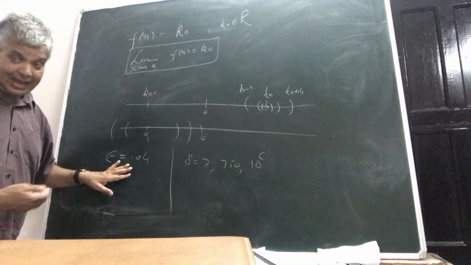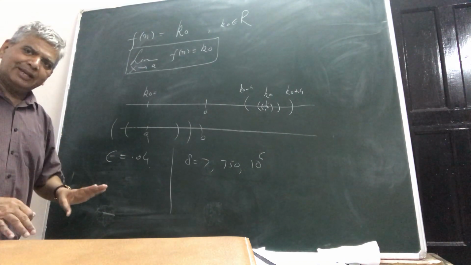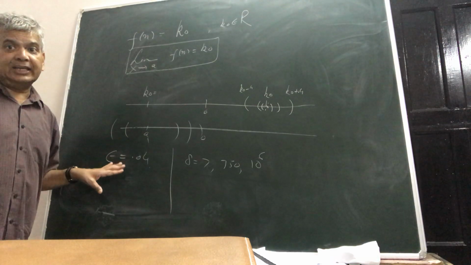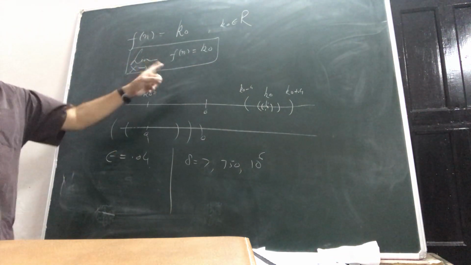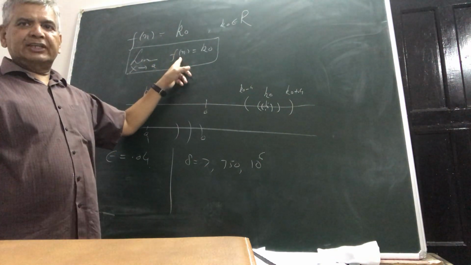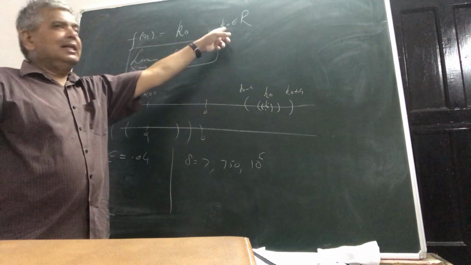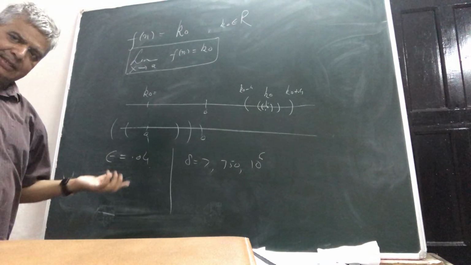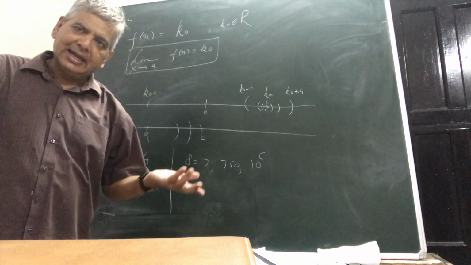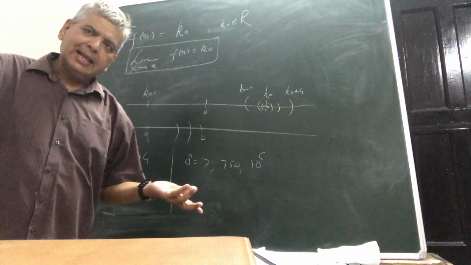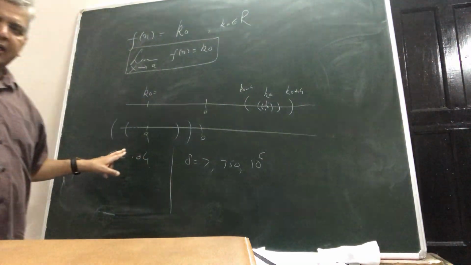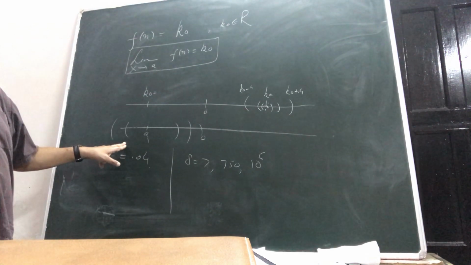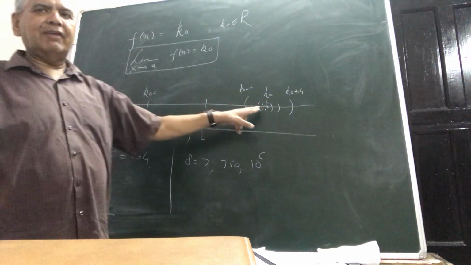And now see, this epsilon can be any number. You can give any small number, however small. But then see what the thing is. If you want to show that the limit of your function is L, then around that L you will choose one epsilon neighborhood, and corresponding to this epsilon neighborhood of L, you will be looking for a deleted delta neighborhood of A, such that whenever your variable lies in that deleted delta neighborhood of A, then the functional value should fall here.